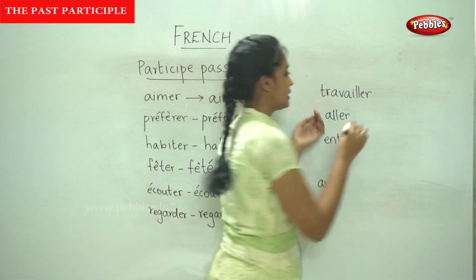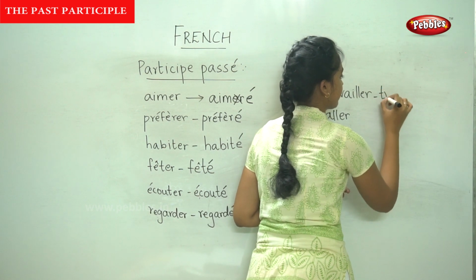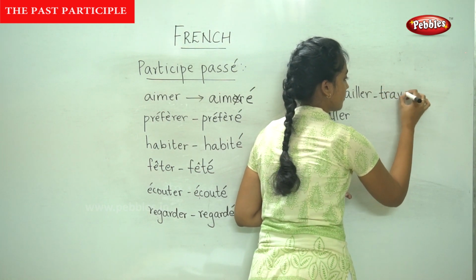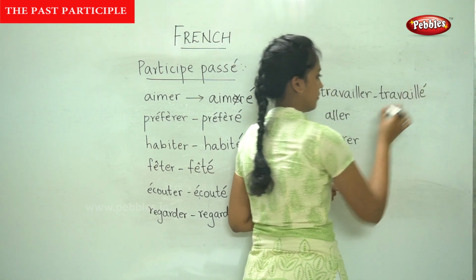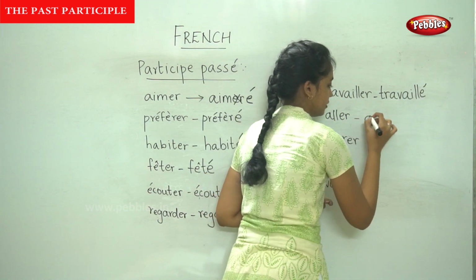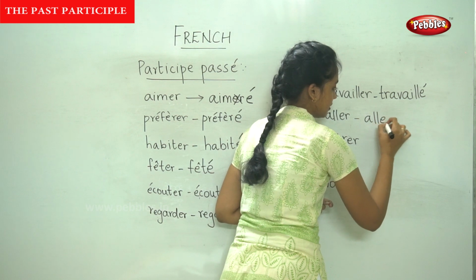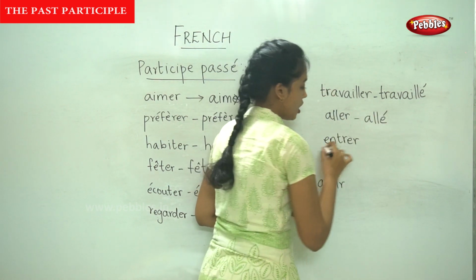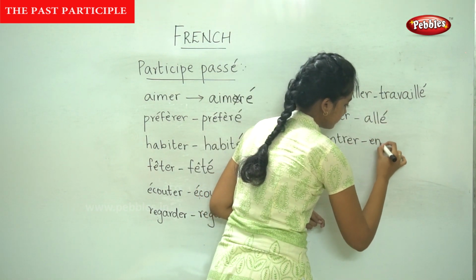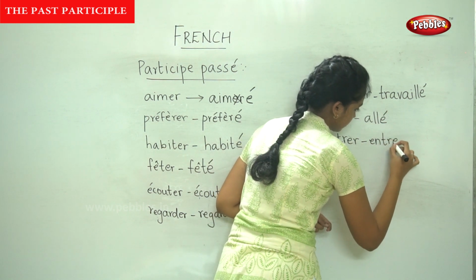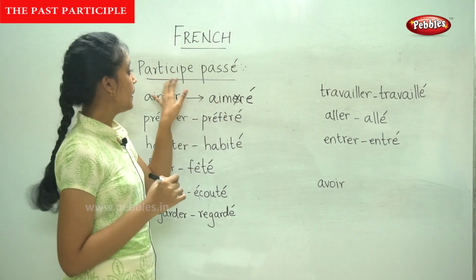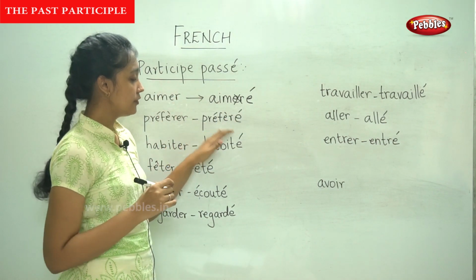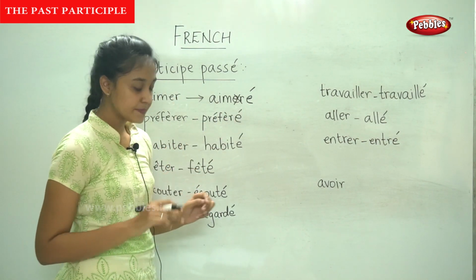Now the next, travailler. Aller. Entrer. This is how we write the past participle of these ER verbs.